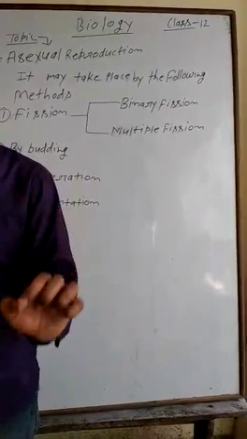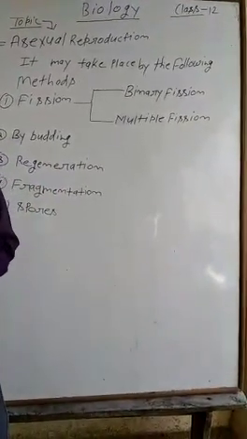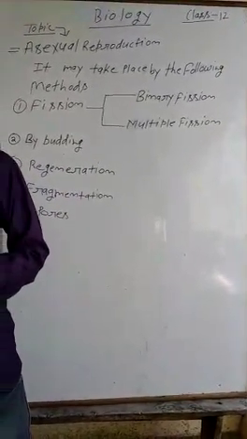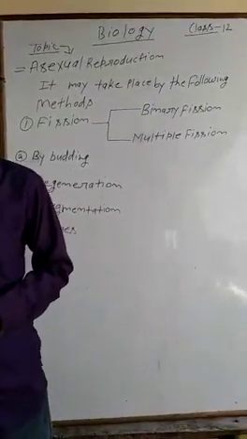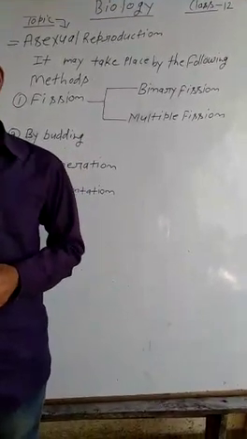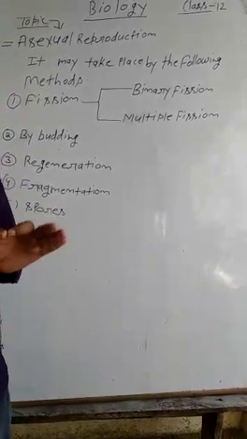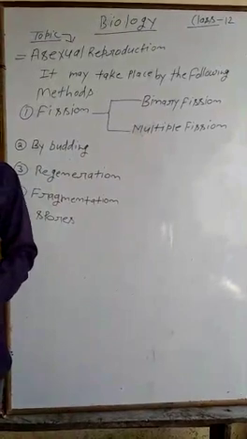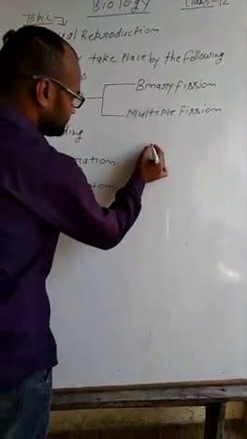In unicellular algae, fungi, protozoa, and several metazoa, the body of the organism, after attaining a certain size, simply divides into two or more parts, each having a part of the nucleus. There are two types of fission, binary fission and multiple fission. Let's start with the figures.